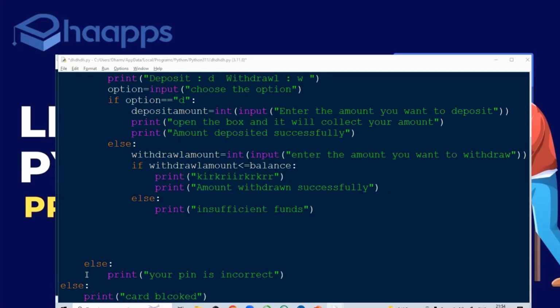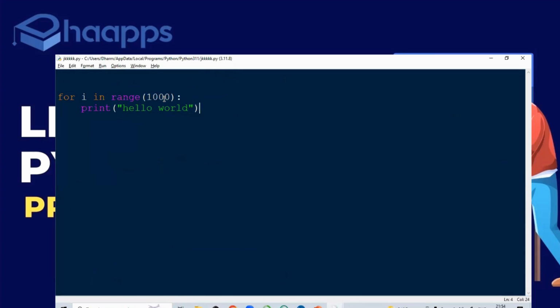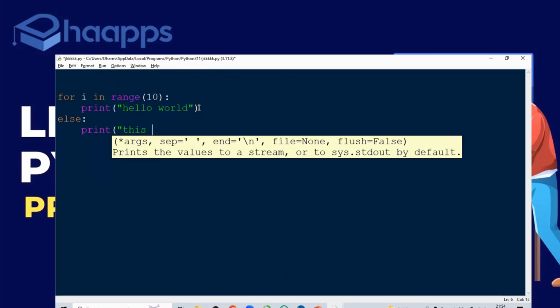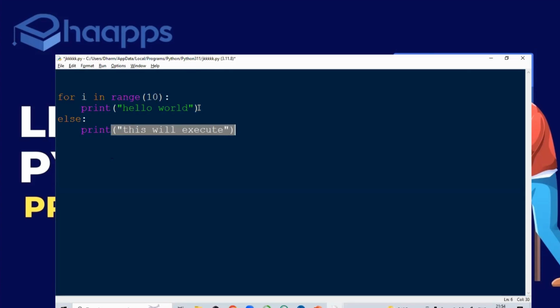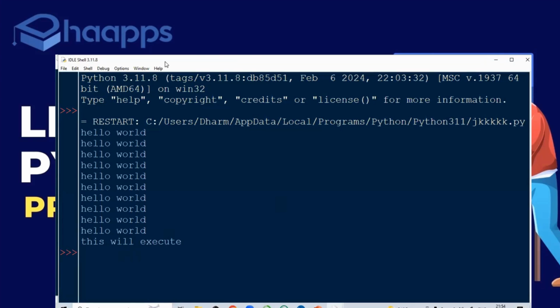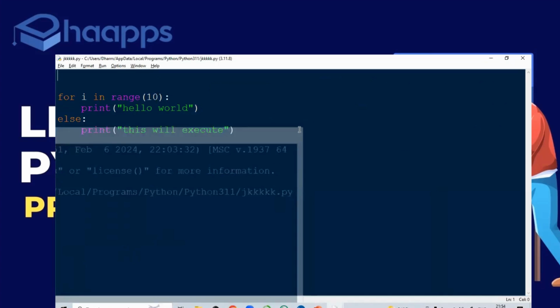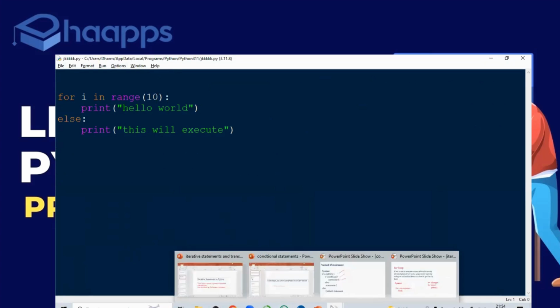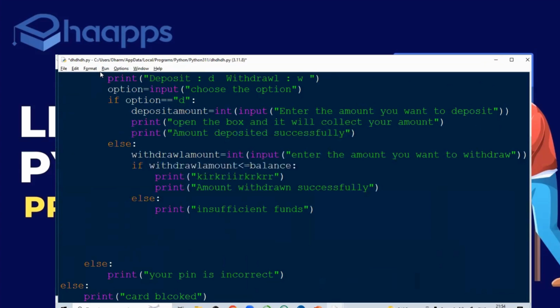Like after the for loop, after the execution of the for loop, if you give else, this will execute after the for loop. Check. Similarly, there also the same thing. After the for loop, I want to execute this. Let me run this.